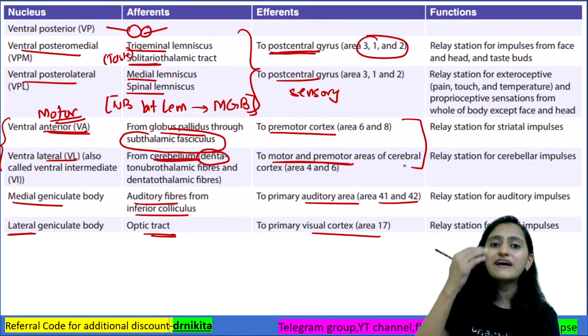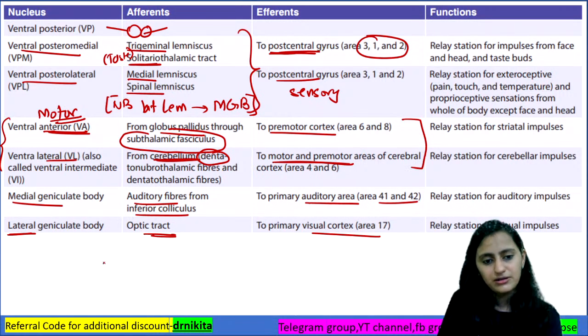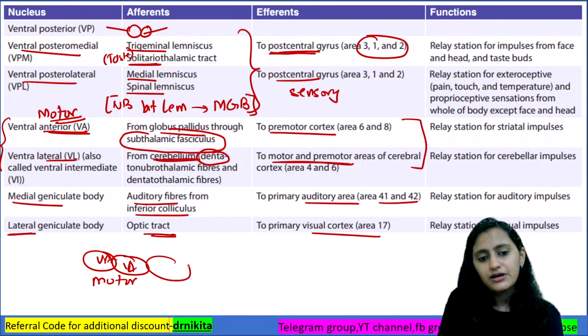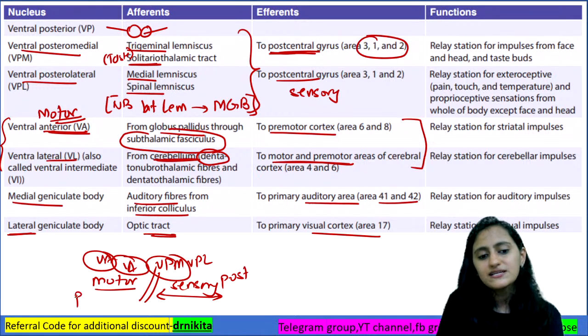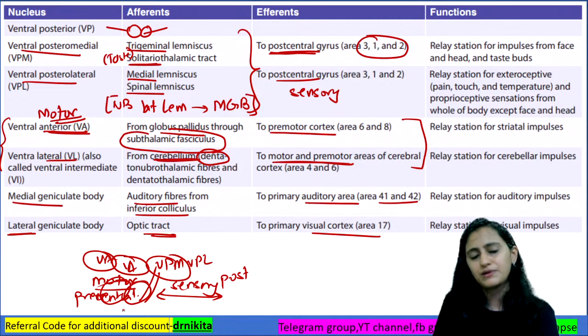So VA and VL, the front two, are your motor component. Your ventro-posterior, VPM and VPL, are your sensory component. Sensory is piche, so it is your post-central gyrus. Motor is aage, pre-central gyrus, so you have the motor area and the premotor area.